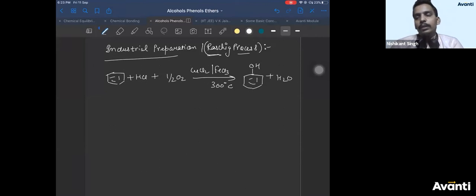There are a few more methods, like from ethers you can prepare, but we'll discuss it when we come to ethers. So I hope these are the methods. Let's do a question on this. Any doubt on this? Anyone? I don't think there should be a doubt on this. It's a memory-based reaction. You have to remember.